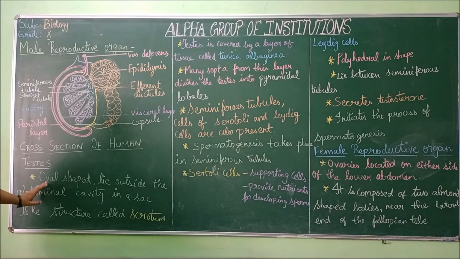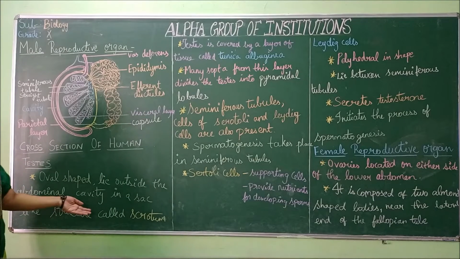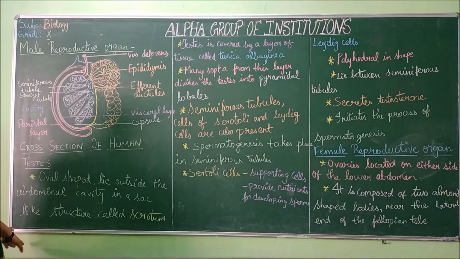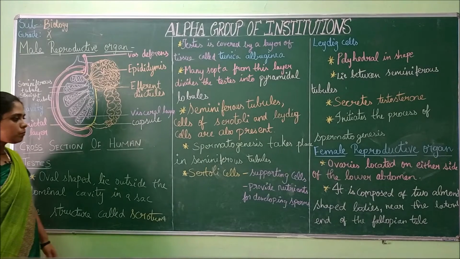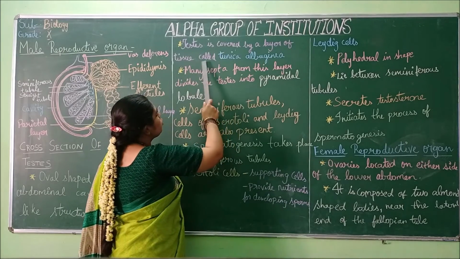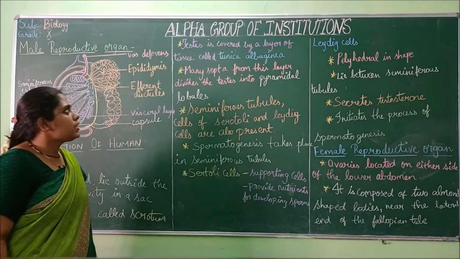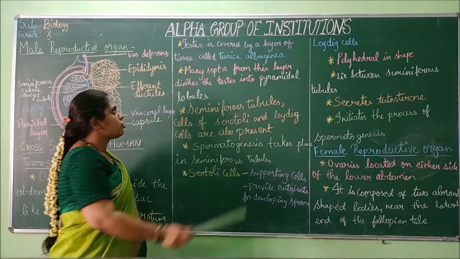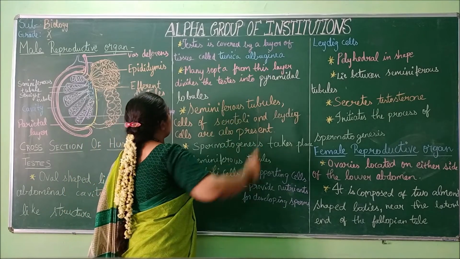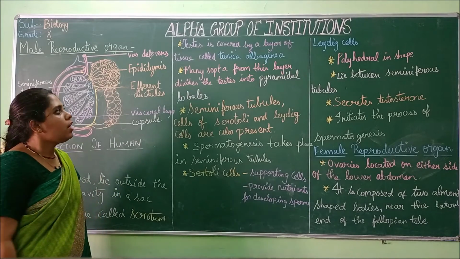How the scrotum will be in oval shape: it lies outside the abdominal cavity and it is a sac-like structure called the scrotum. So below the abdominal cavity only the scrotum is present. It is a sac-like structure. Next, the testis is covered by a layer of tissue called the tunica albugina. So the testis is covered by a layer of tissue called tunica albugina. This is a tissue layer. It's a covering for what?